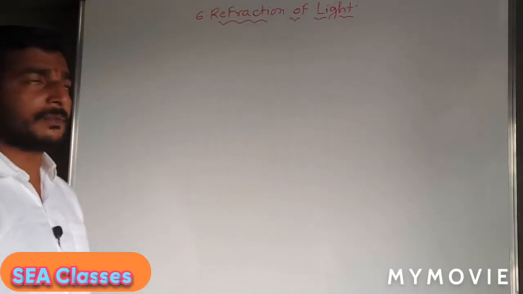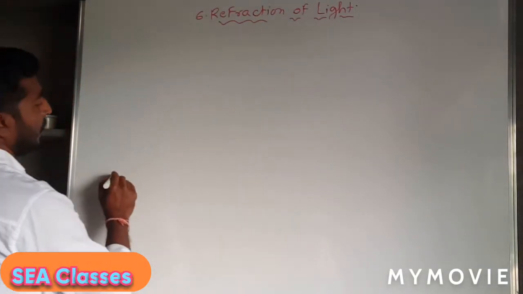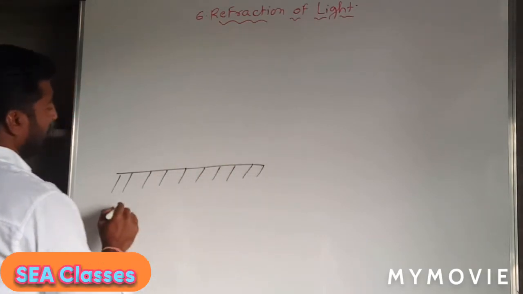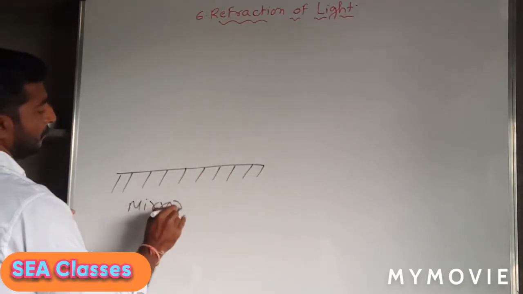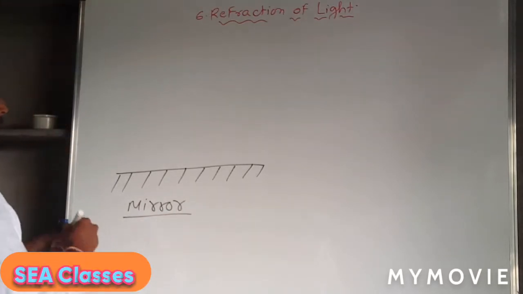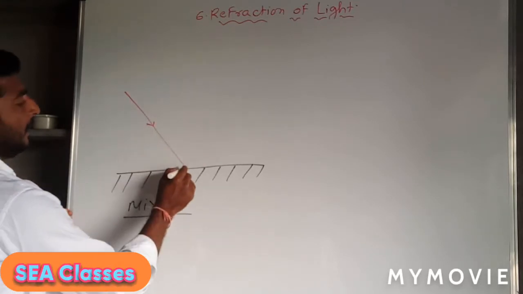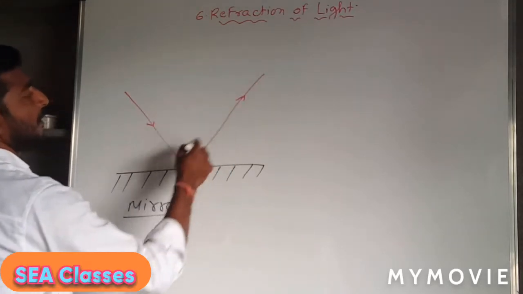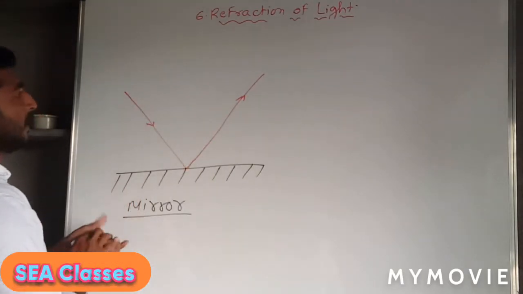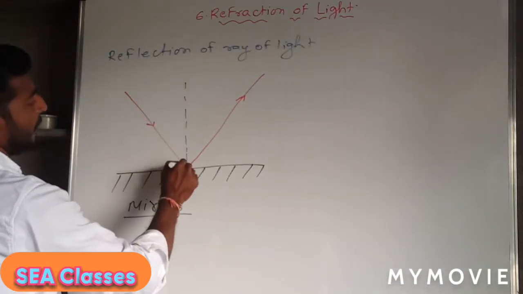To understand the behavior of light when it falls on the surface of an object which is opaque, meaning not transparent, we will take the mirror as an example. We will consider a single ray of light to understand. The ray of light falls on the mirror and gets reflected in another direction. So there is a reflection of light, which you have studied in